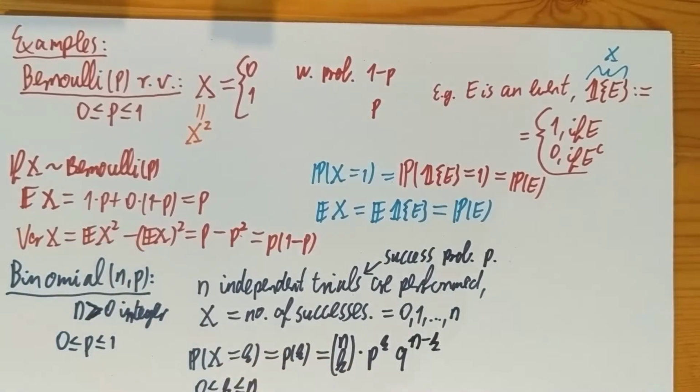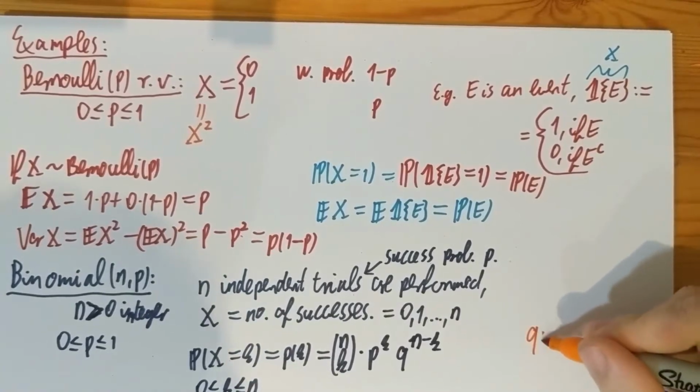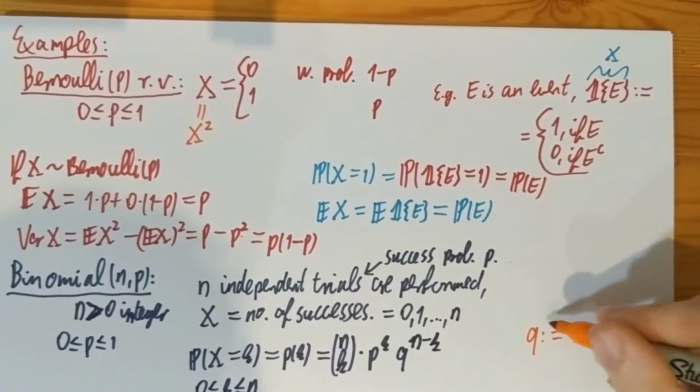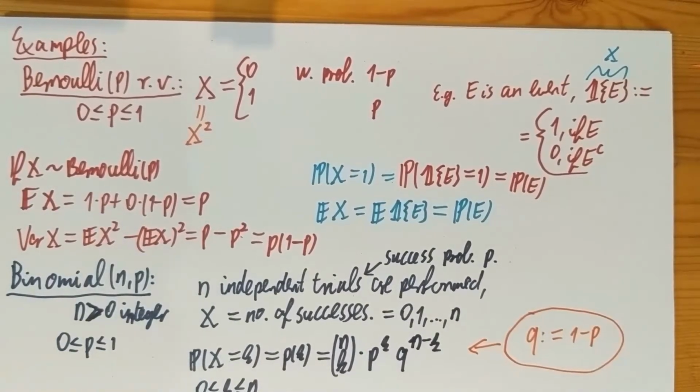From now on, for a long time at least, q is always going to be 1 minus p. That's the abbreviation I use. And then the probability that X is equal to k is going to be n choose k, p to the k, q to the n minus k.